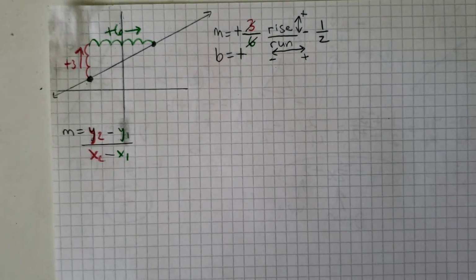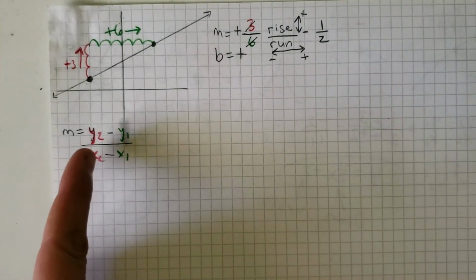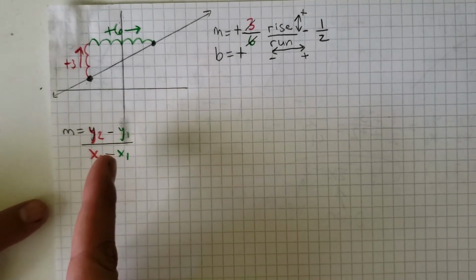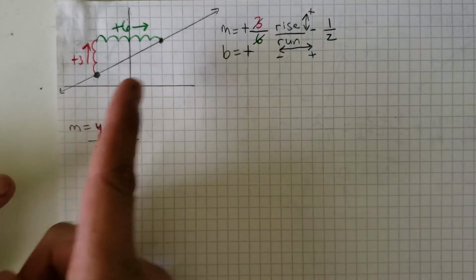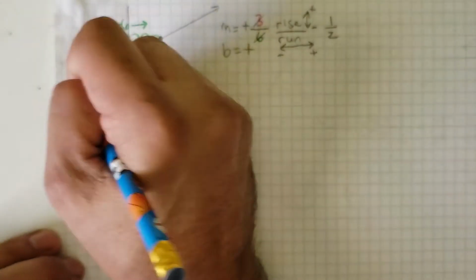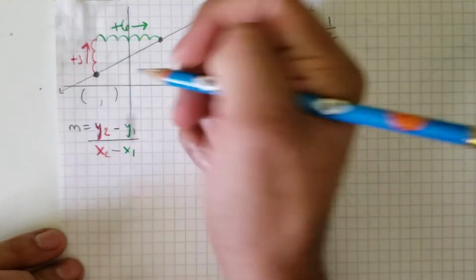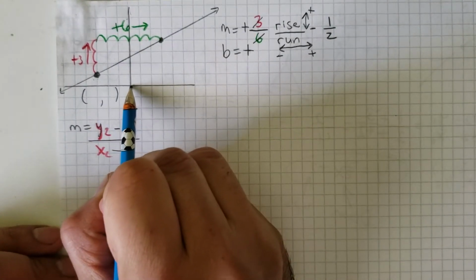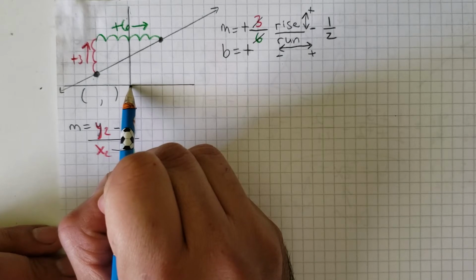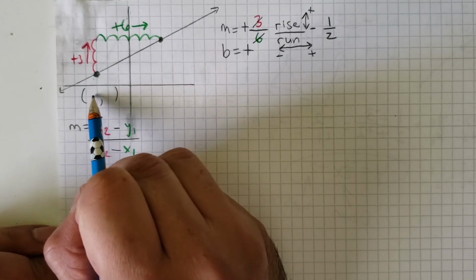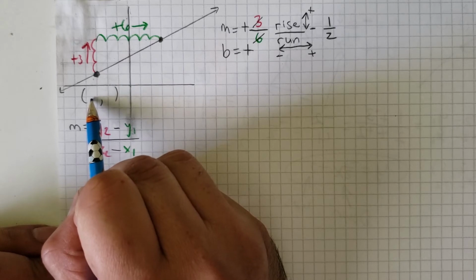Now let's do it this way. This way requires 2 points, 2 coordinates. I have 2 points, but I don't know their coordinates, so we have to find them. For this point, remember, always start right here at your origin. We're going to go left and right first, because the x goes first. X is your horizontal change.